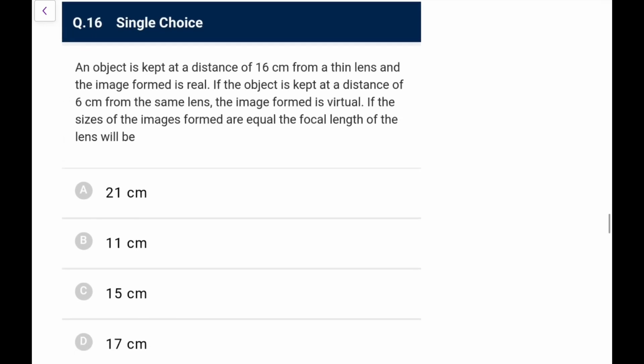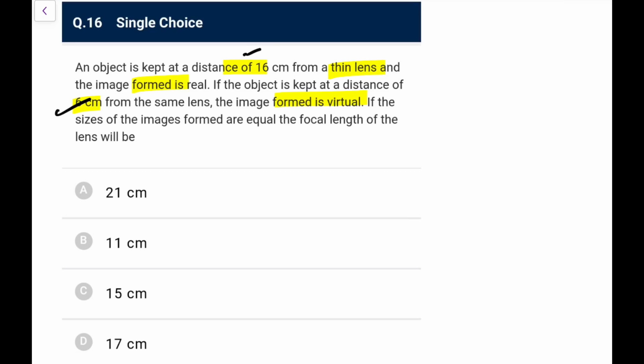Now an object is kept at a distance of 16 cm from a thin lens and the image formed is real. If the object is kept at a distance of 6 from the same lens, the image formed is virtual. If the size of the image formed are equal, the focal length of the lens will be. Now this is a very nice one. So focal length would be greater than 6 and it would be less than 16 for sure.